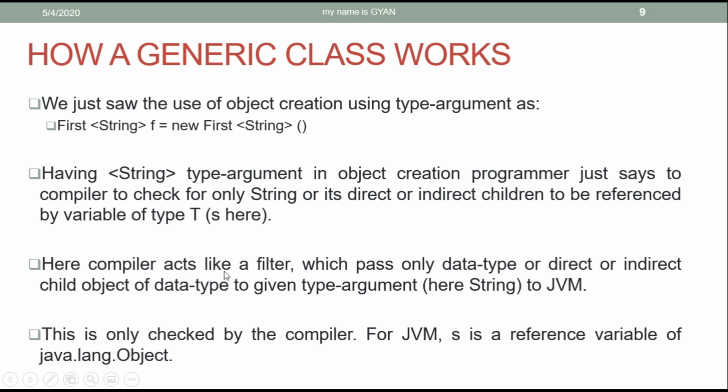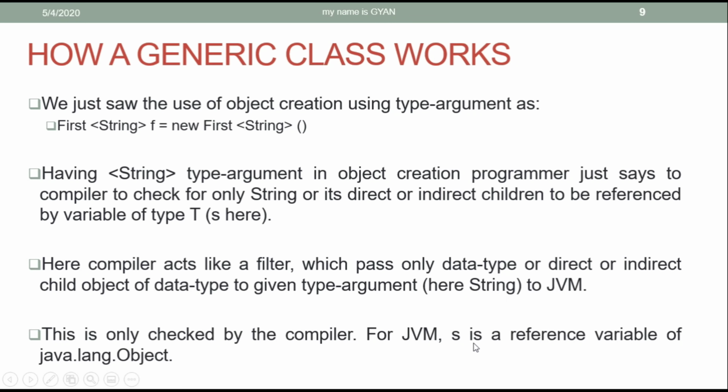Here the compiler acts like a filter which passes only the data type, or direct or indirect child objects of the data type, given as the type argument. Here String means only String or children of String can be passed as the value of s. This is only checked by the compiler.